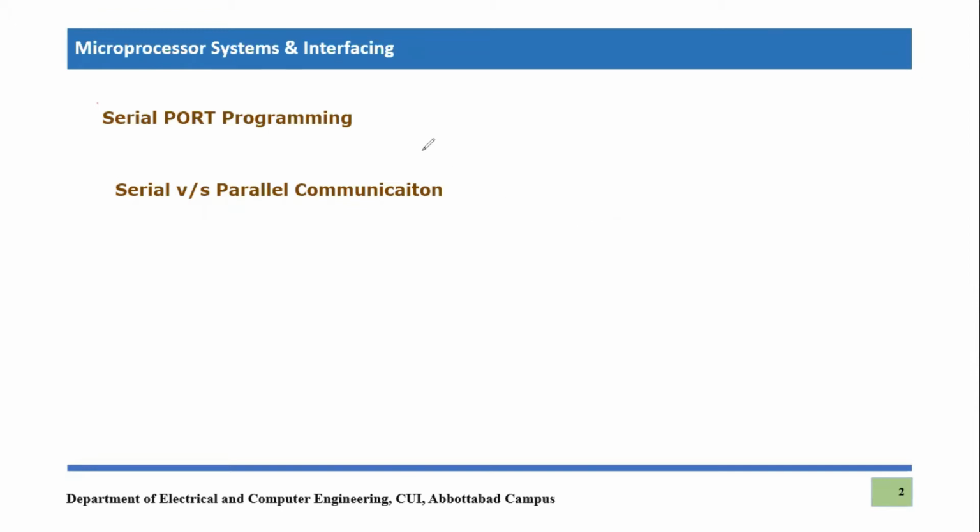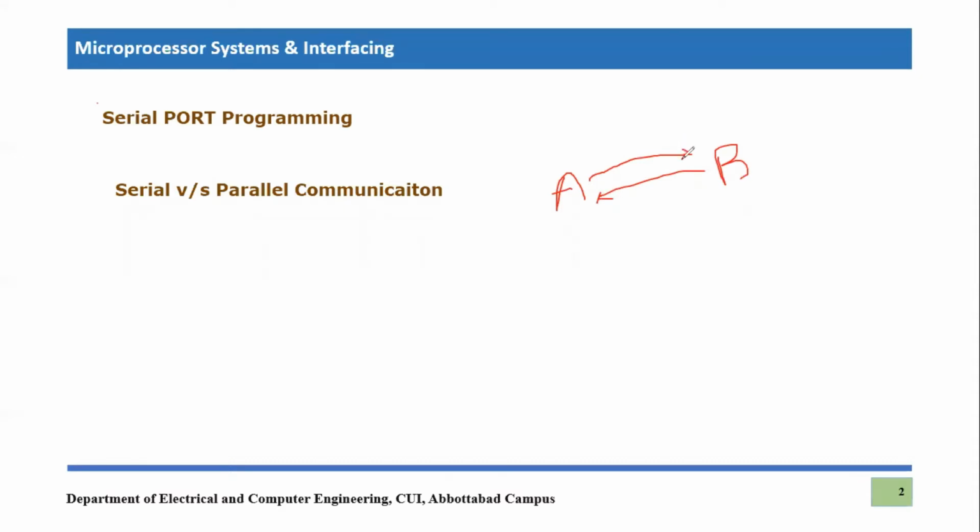So you can send certain information using this serial port from one microcontroller to another. Let's say there is a microcontroller A and another microcontroller B. Using this serial port communication feature, you can send information to B and from B to A. This is what is going to happen in serial port programming.